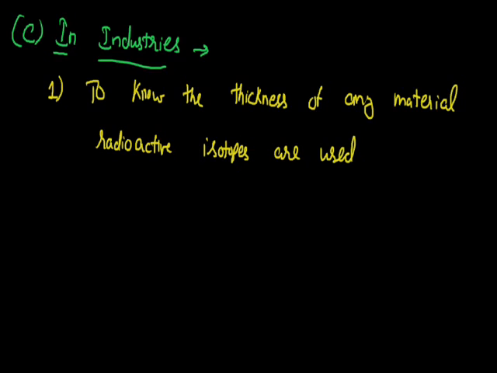So that's about the very first use of this. Now the second one, it is also used in the petroleum transfer. When a single pipeline is used to transfer more than one petroleum derivative, then a small amount of radioactive isotope is placed in the last portion of one substance to signal that this is the end of this petroleum derivative, and another one should be sent from this pipeline.